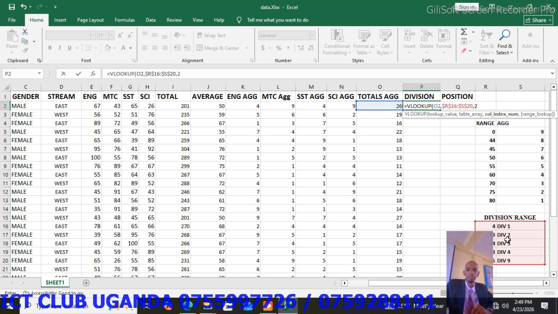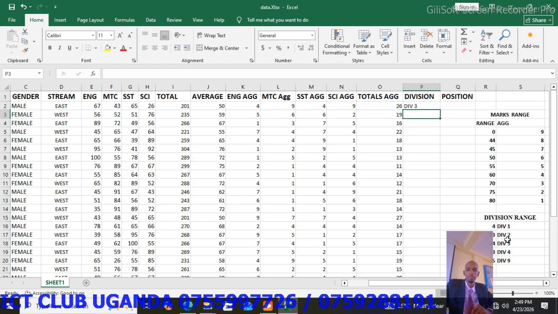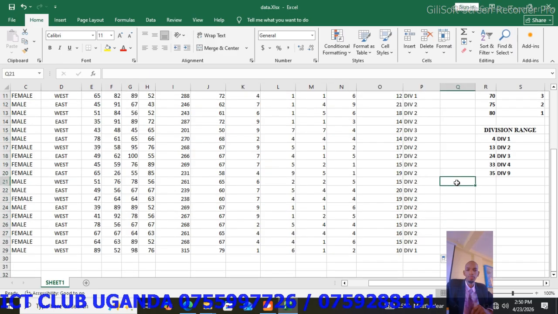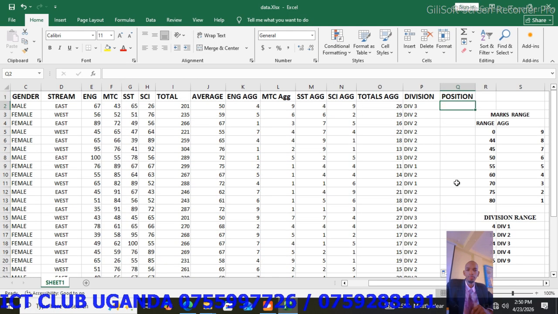So put 2, comma, then TRUE. So that will bring the approximate match. Close the bracket and press enter. So we have our divisions here, autofill to get the rest of the divisions. Save your work. So time to get the positions, don't forget to save, Ctrl S.